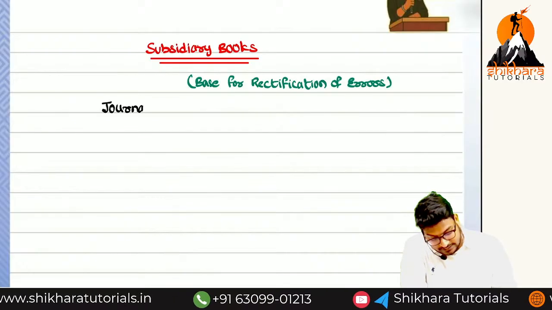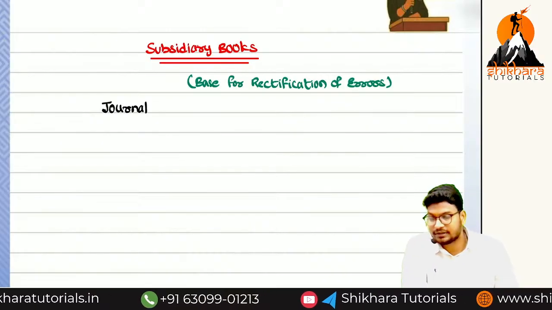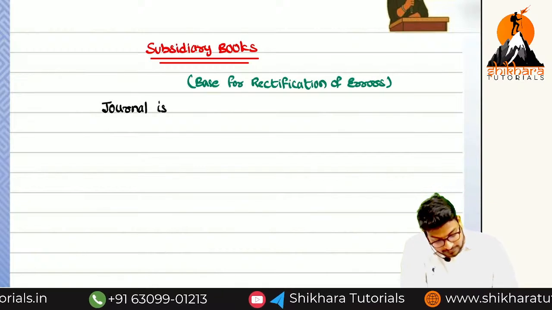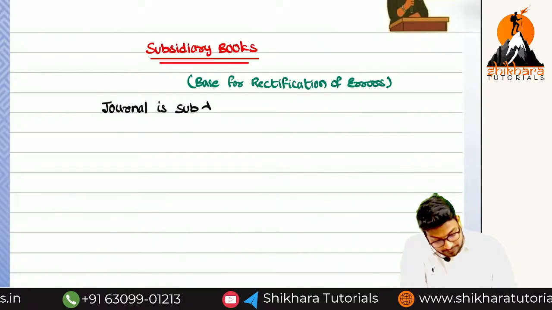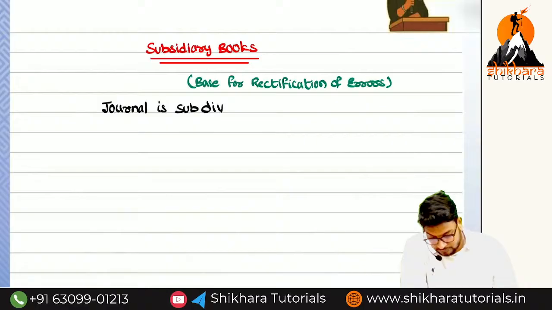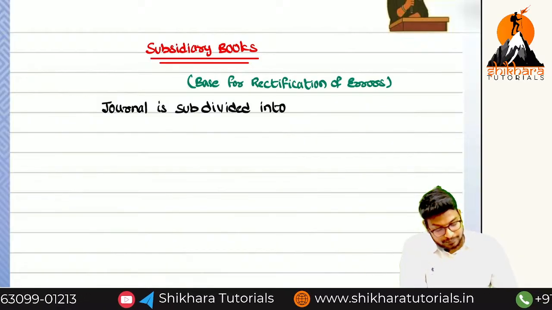I think you know the journal. What is the meaning of journal? Recording of transactions in the books of accounts is called journal. The same journal is subdivided into two parts.